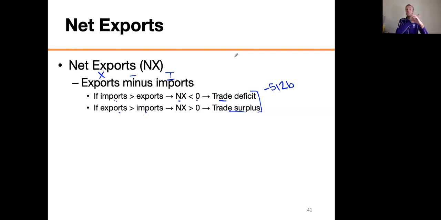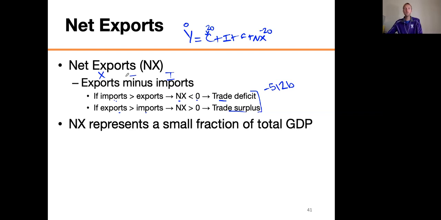But I don't want it to show up in the GDP and the Y, so I have to subtract it off in the imports over here. So if you think about it, if I have Y equals C plus I plus G plus NX, and I buy a $20 bottle of wine, it goes in there, but then I have to subtract it off here, so it's going to be a negative 20. These two things will cancel, and so the net change to our GDP ought to be zero, because we can't have it show up in the GDP because it wasn't something that was made in the United States. All right, so net exports represents a small fraction of total GDP.